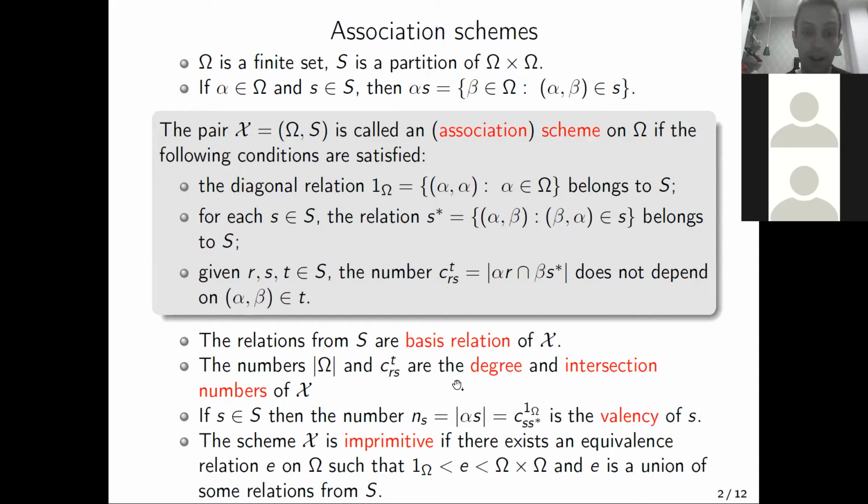For example, the notion of imprimitive association scheme is a combinatorial analog of the notion of imprimitive permutation group. During this talk, we will follow this idea and try to make such a transfer for Frobenius groups from group theory to association scheme theory.